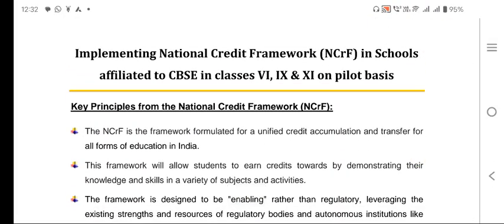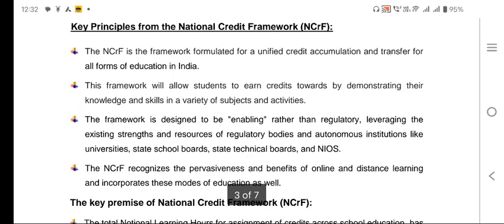So what are the key principles of the National Credit Framework? The NCrF is the framework formulated for a unified credit accumulation system. Not only the credit accumulation system, but the credit system is going to be implemented in the CBSE and transfer that credit accumulation in all forms of education in India. That is the motto of NCrF. The framework will allow students to earn credit by demonstrating their knowledge and skill. They accumulate that, and they will carry forward that credit for further studies.